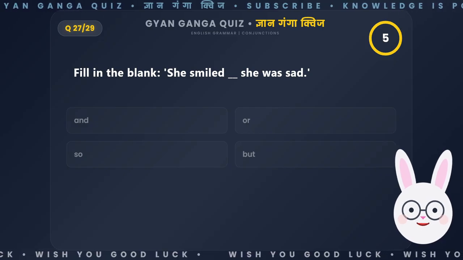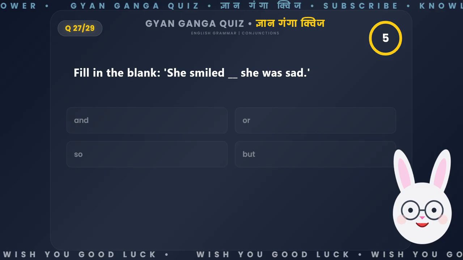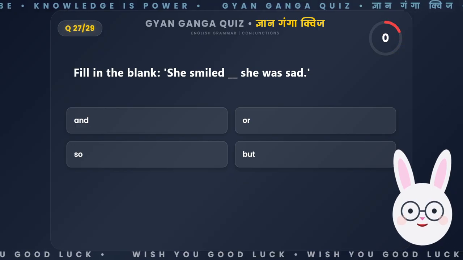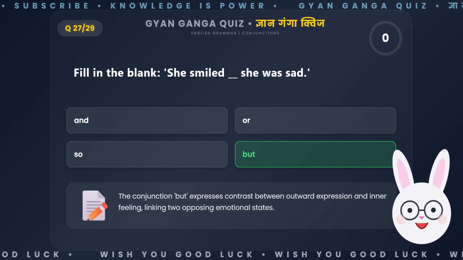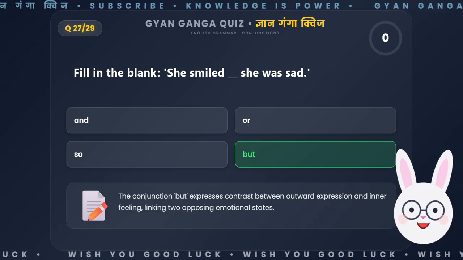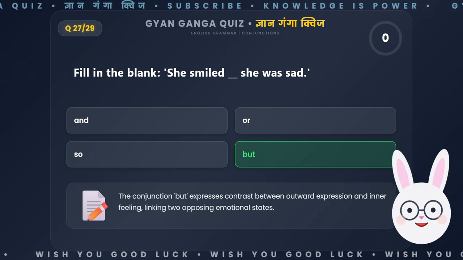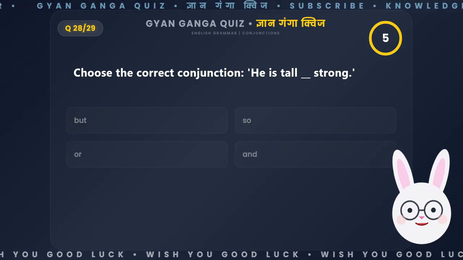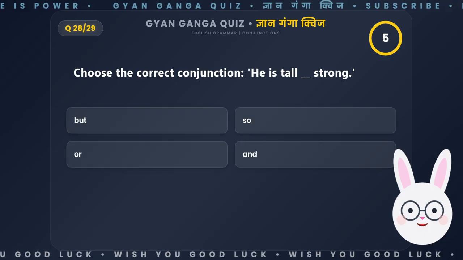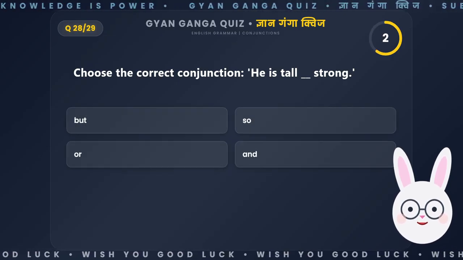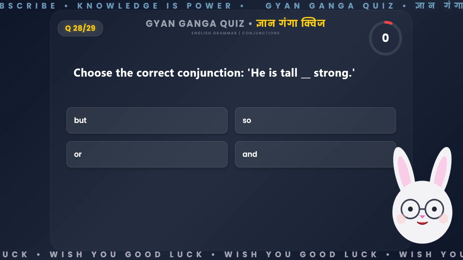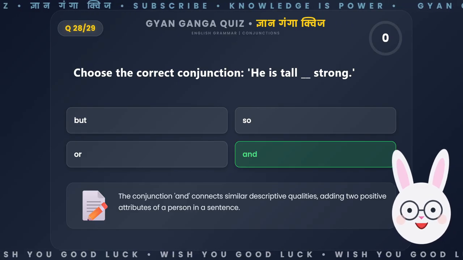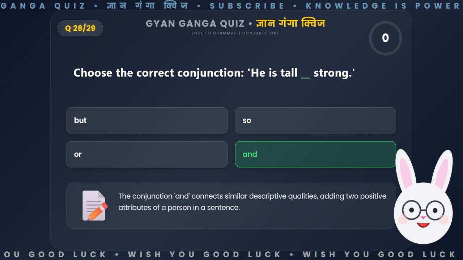Fill in the blank. She smiled __ she was sad. The conjunction but expresses contrast between outward expression and inner feeling, linking two opposing emotional states. Choose the correct conjunction. He is tall __ strong. The conjunction and connects similar descriptive qualities, adding two positive attributes of a person in a sentence.